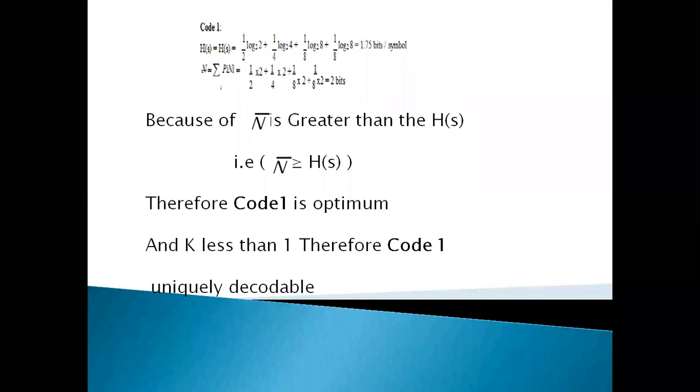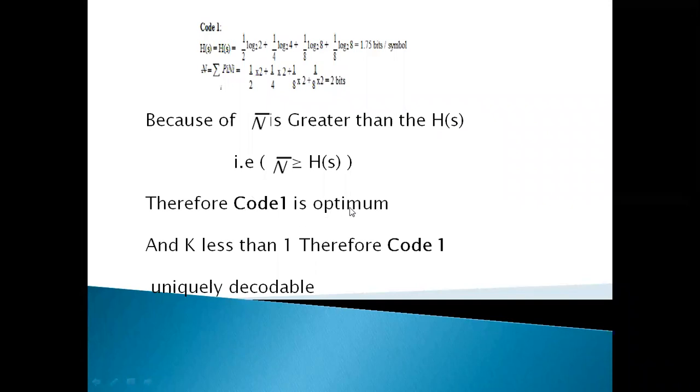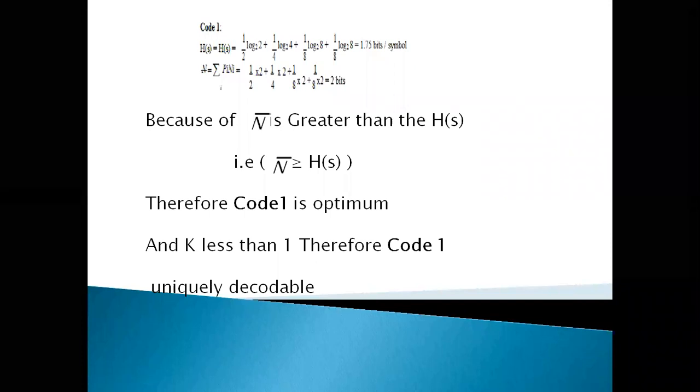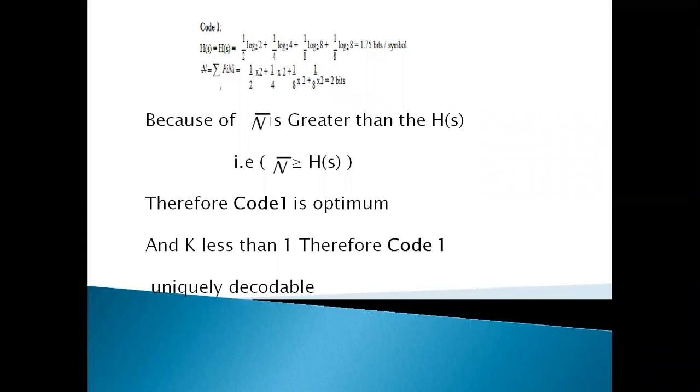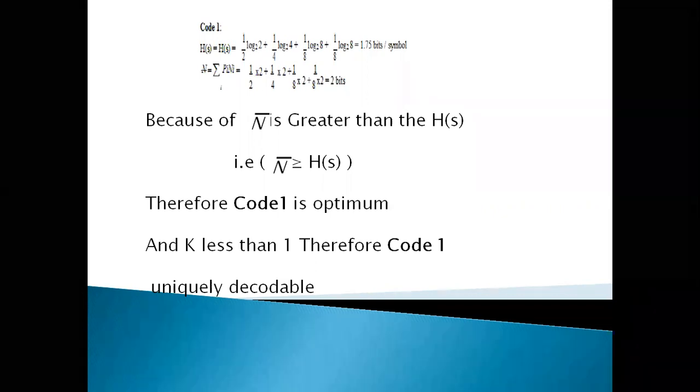H(S) is less than n bar, so n bar is greater than H(S). Therefore code 1 is an optimum code. The H(S) less than n bar condition is obeyed. That's why code 1 is the realizable code or optimal code.